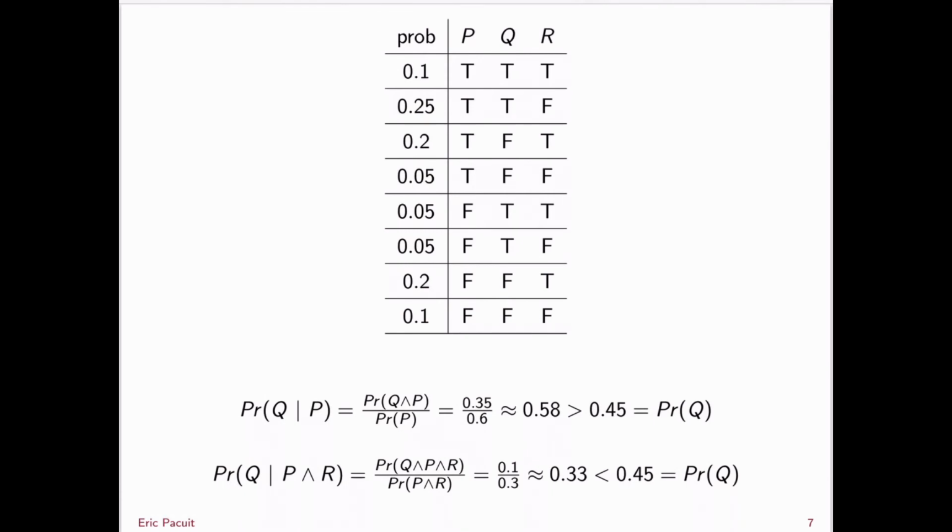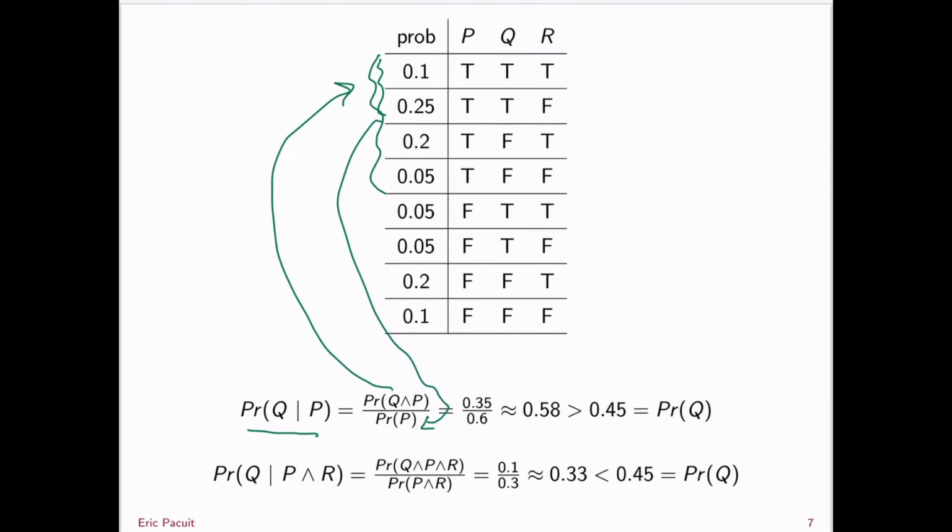Here's the example. The probability of Q given P is equal to the probability of Q and P divided by the probability of P. So the probability of Q and P is the sum of the probabilities of these first two rows here, because that's where P and Q is true. So that's 0.35. The denominator is the probability of P, which is the sum of the first four rows. So that's 0.25 plus 0.25 plus 0.1 is 0.6. 0.35 divided by 0.6 is approximately 0.58. But we just have to compare that to the probability of Q.